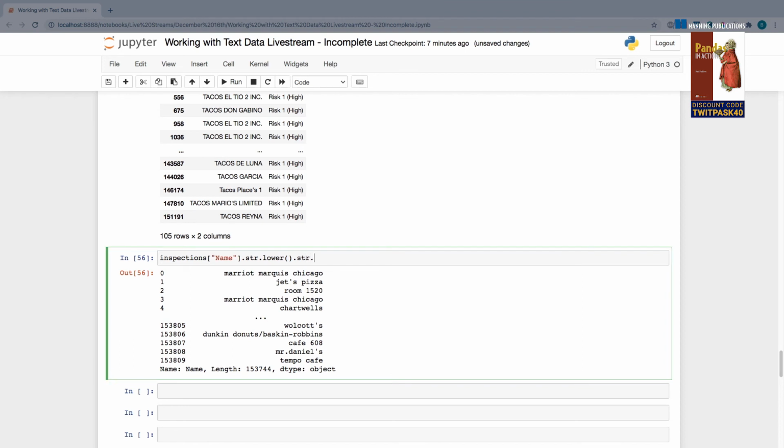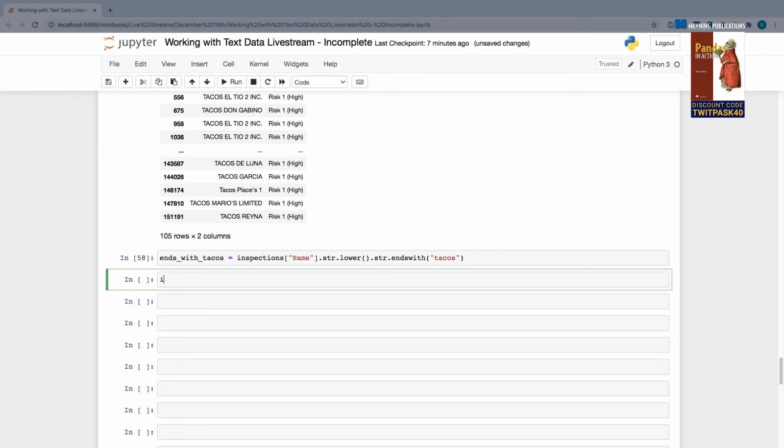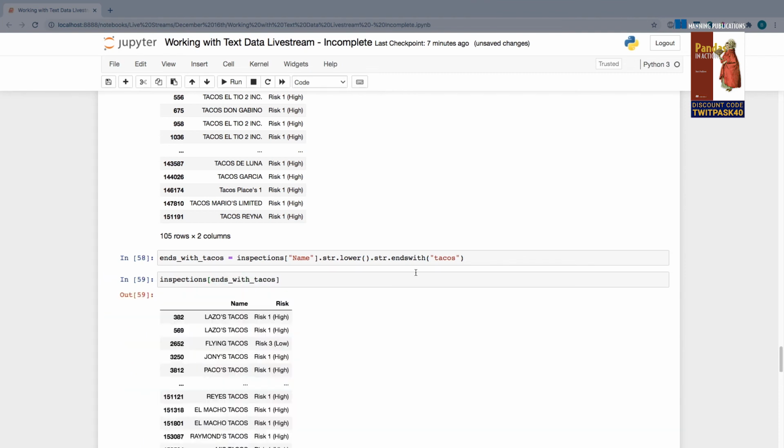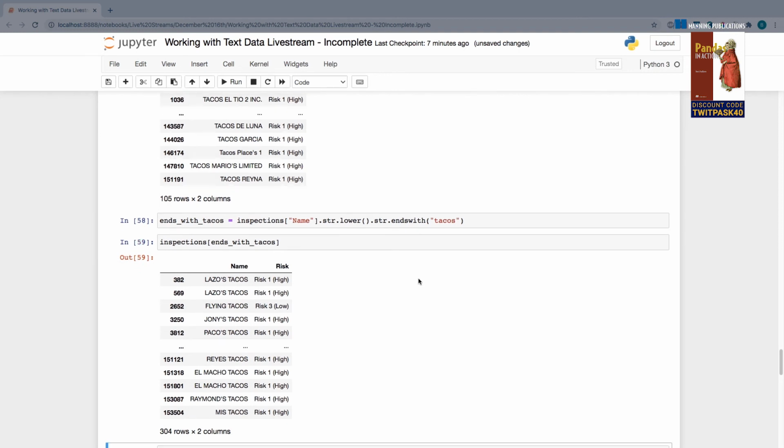So we explored the method contains earlier, the starts with method a moment ago. This new method is called ends with. It returns a Boolean true if your series value ends with the argument you pass in here, in this case, tacos. So I'm going to save this Boolean series to a variable called ends with tacos. I'm once again going to provide my data frame, square brackets, ends with tacos. And now we're going to get only the restaurants in this list that have a value in the name column that ends with tacos, right? So tacos must be at the very end of the string.